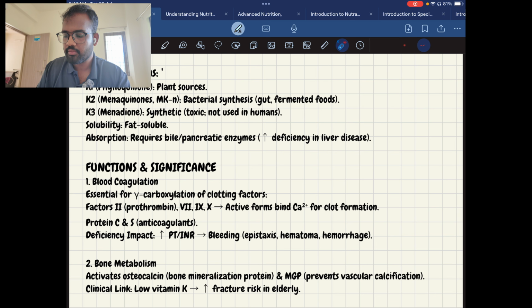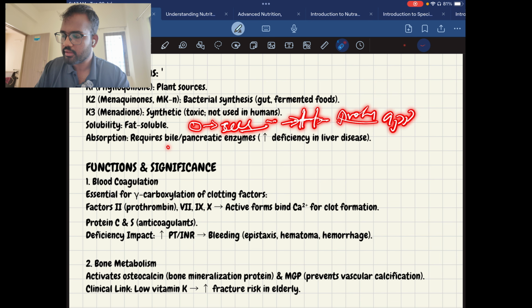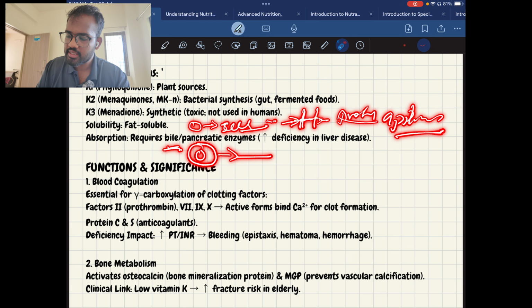So always remember this: bile binds the fat soluble vitamin and makes it into a cell for further process. Okay, because the cell membrane can't take in fat soluble vitamins. It needs a medium or protein. We call it apolipoprotein. This protein is needed. It is made by bile. It binds with the fat soluble fat molecule and makes an apolipoprotein and then sends it to the bloodstream.